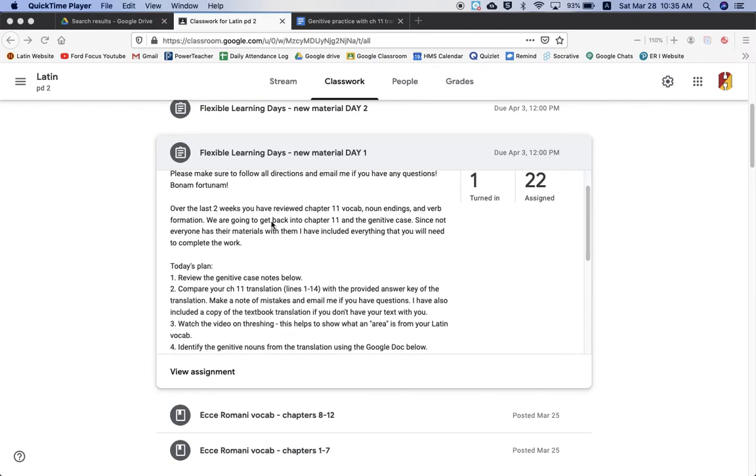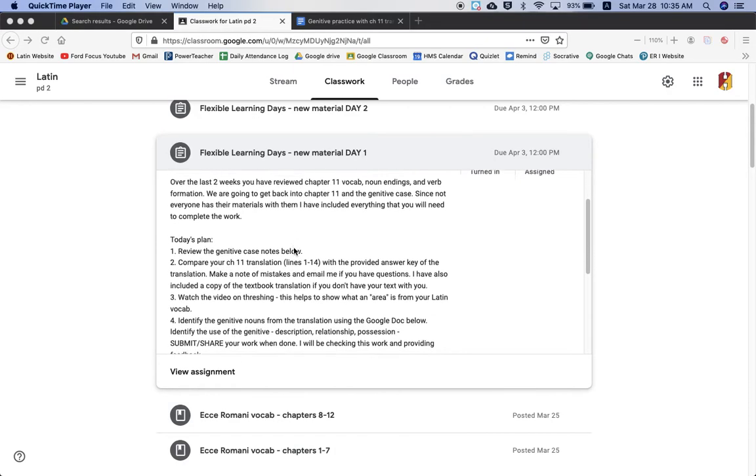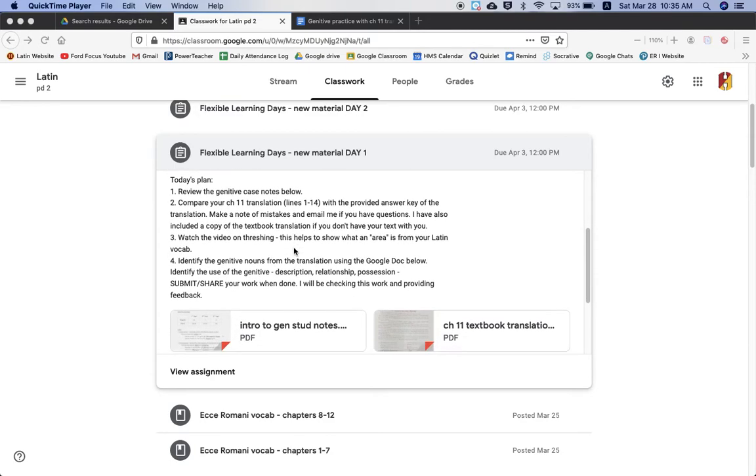So here we are, new material day number 1. You should have already gone through the review weeks, reviewing vocab, noun endings, verb formation, and now we're going to get back into chapter 11. Oh, it's been a while. So what you're going to do is review the genitive case notes below. I've included those here. You already have copies of them, but if not, here's the copies I gave you in class of the notes.